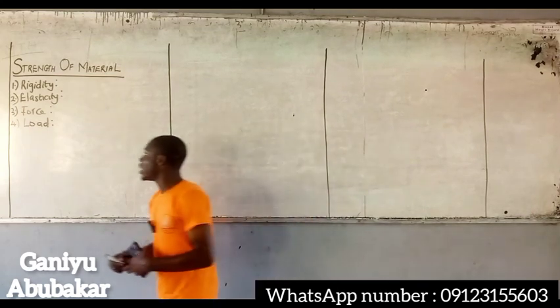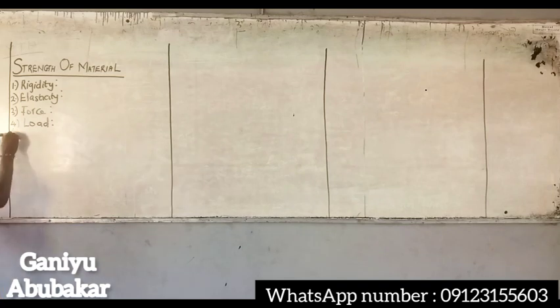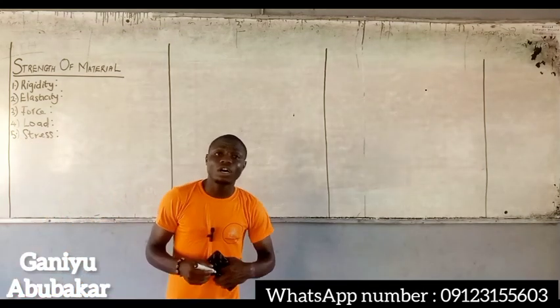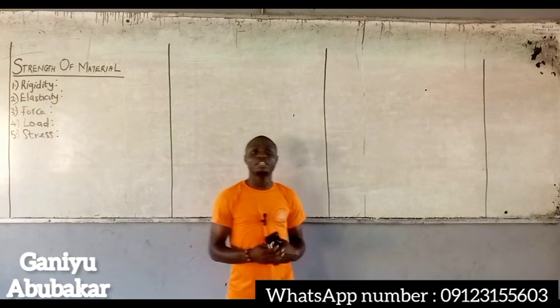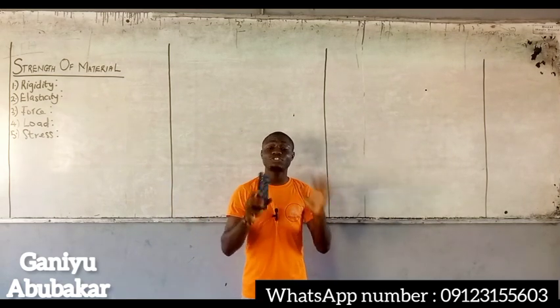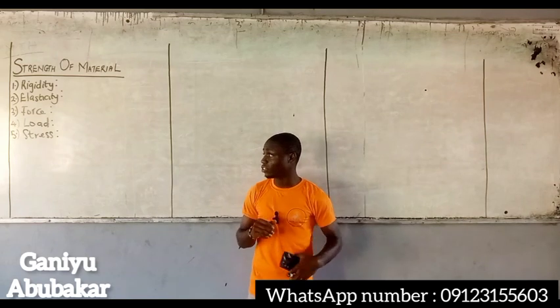Let's look at the fifth terminology called stress. Right? What is stress? Let me give you the short definition for stress.